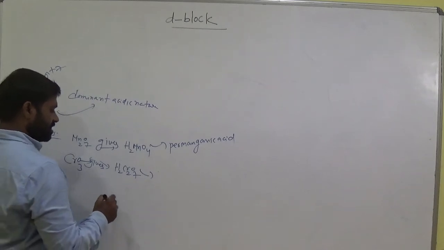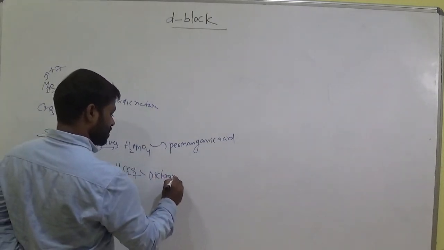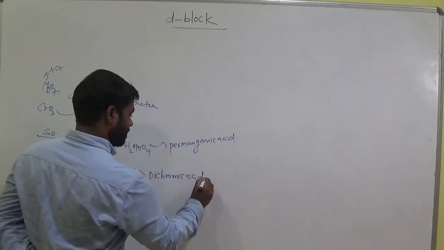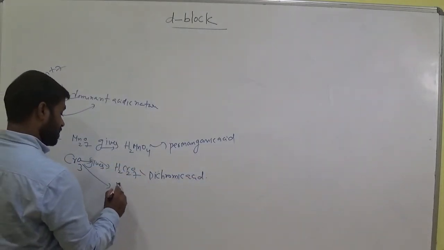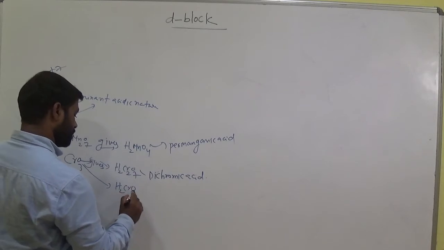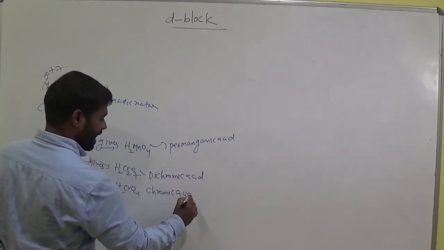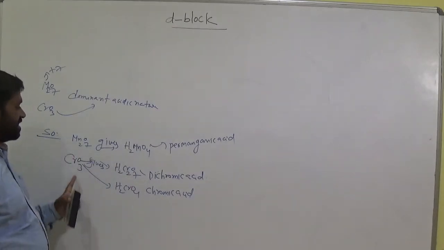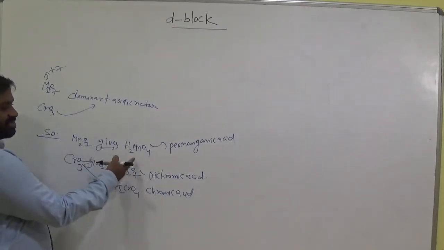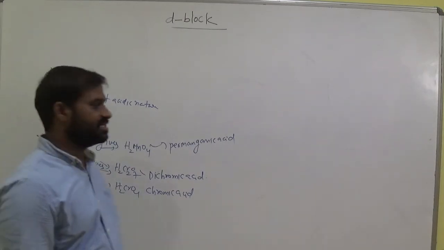CrO3 gives dichromic acid, okay, and also it gives chromic acid. These are all acidic in nature. These two compounds are more acidic. This one gives this one, and this gives these two compounds, which are acidic in nature. Okay.